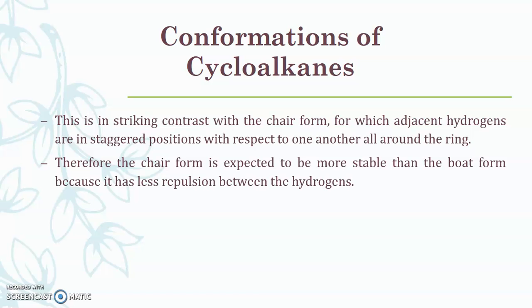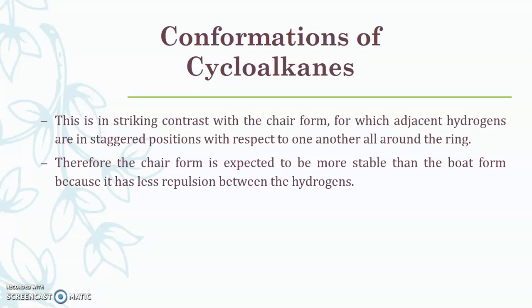Therefore, the chair form is expected to be more stable as compared to the boat form because it has less repulsion between the hydrogens. In the boat conformation, 8 hydrogen atoms are closer towards each other, and they exist in the eclipsed conformation, and due to the repulsion between like atoms, the energy of that molecule will be more, and as the energy will be more, it becomes less stable as compared to the chair conformation.